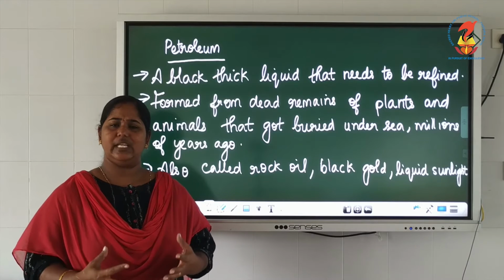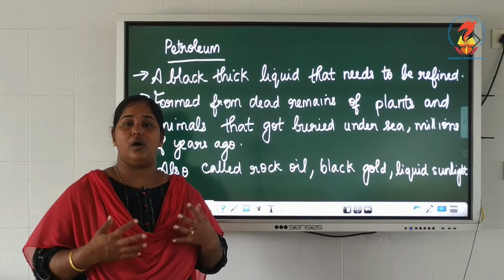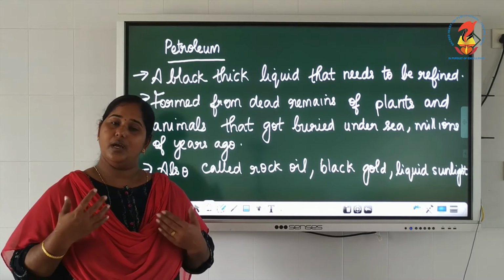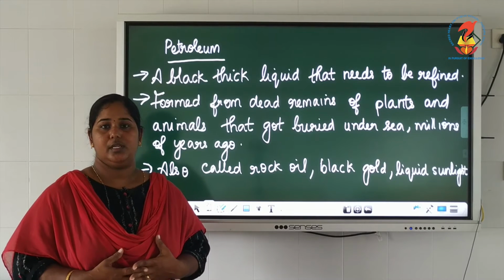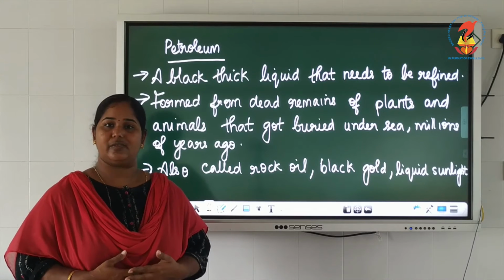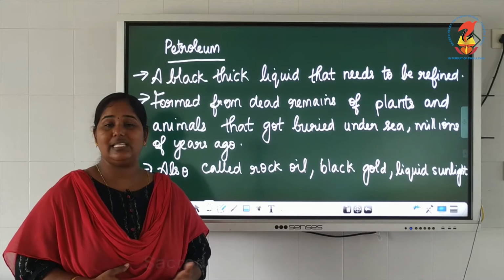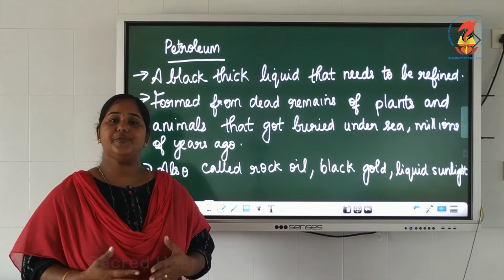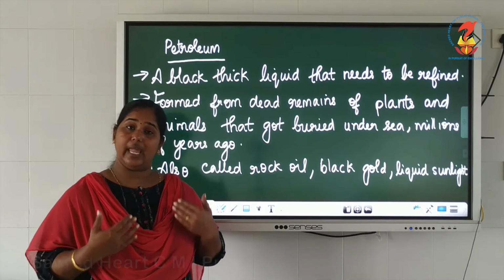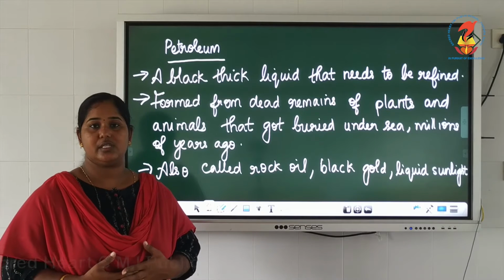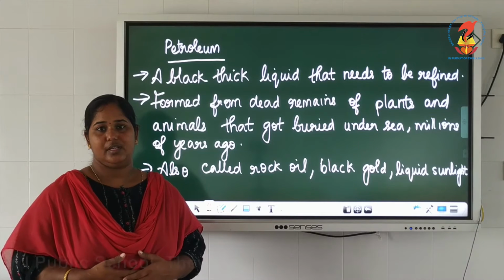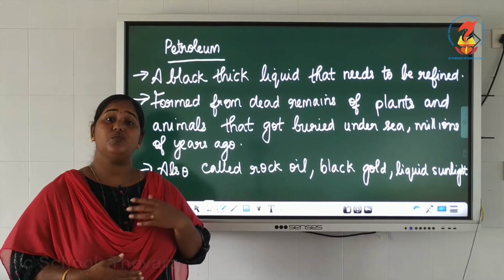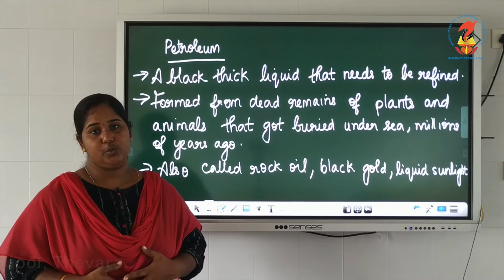Crude oil is actually the unrefined form of petroleum. Petroleum is the same as crude oil, that is the unrefined form. It has to be refined in factories to get petrol, diesel and all. So as it was formed from ancient land and sea creatures, it is termed a fossil fuel. And it has a wide variety of uses.